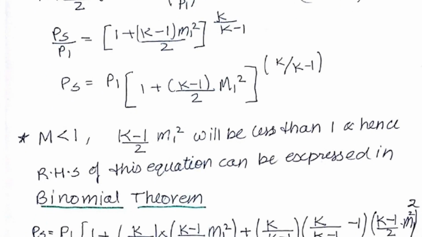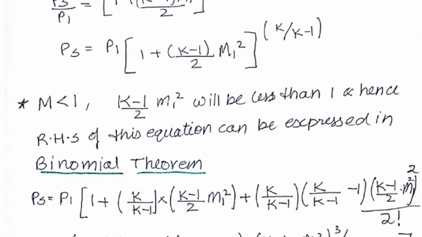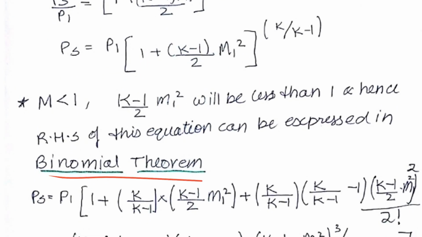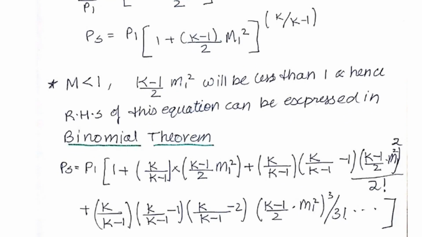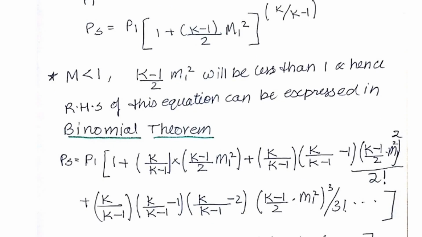this whole part of the equation can be represented in the form of the binomial equation. As the value of M is very very small, this whole value will also be very small, and since they are to the power of this value, we can easily represent them in the form of the binomial equation.